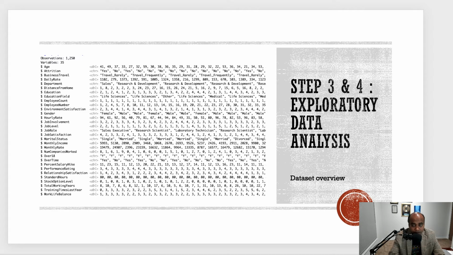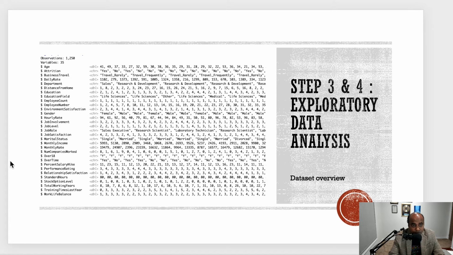Apart from the predictor variable, which is the attrition, it contains a lot of fields like age, let's say, how much travel an employee is doing, salary, the department's distance from home, education, job levels. So there's a lot of information here. I know of companies, when I read case studies, that even study more than 70, 80 employee fields to determine which variable is actually predicting attrition. So this is our data set.